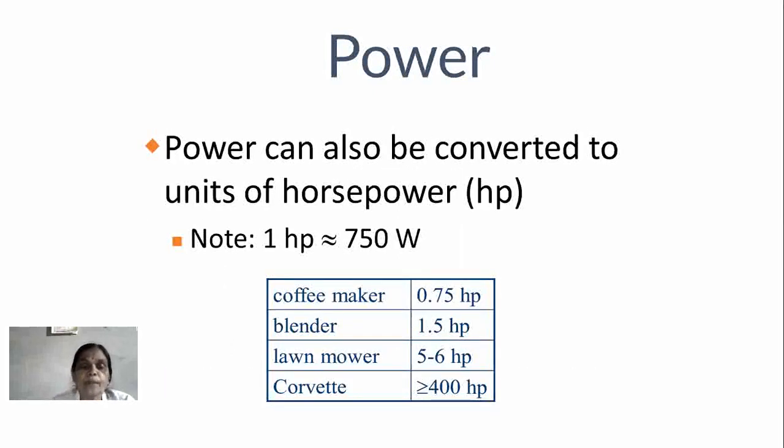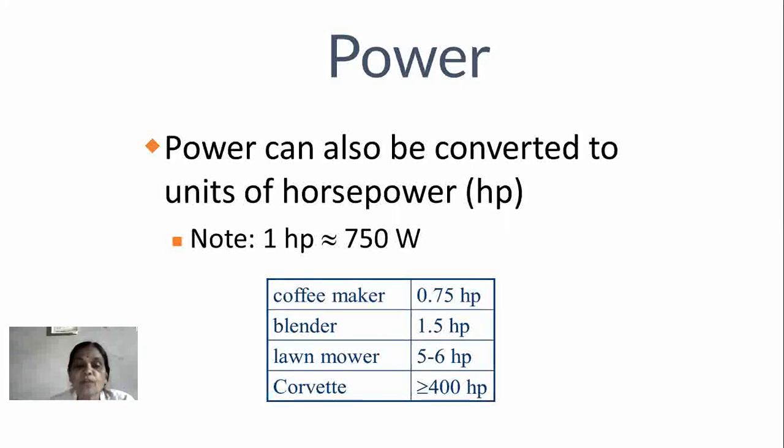Now next, power can also be converted to units of horsepower. Generally, it is denoted by HP. The standard relation between horsepower and watt is given by 1 HP equal to 750 watt. HP corresponds to horsepower.